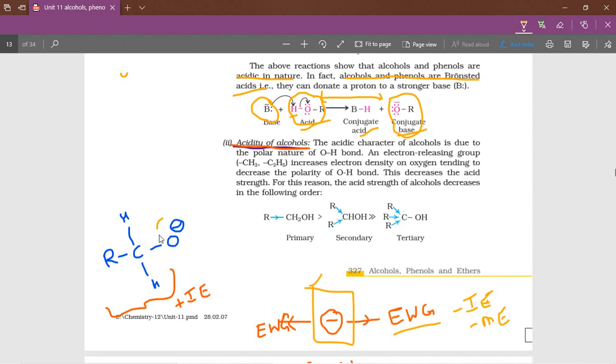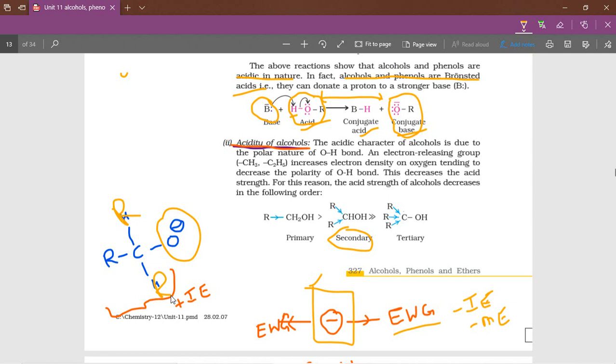See here, it is the negative charge. One alkyl group is donating electrons to it, so obviously it is less stable. In the second case, in secondary alcohols, suppose 2 R groups are there, obviously it is even less stable. If 3 R groups are there, then it is highly unstable, and a highly unstable species cannot form.